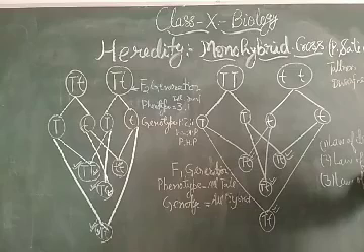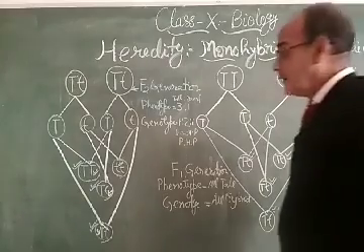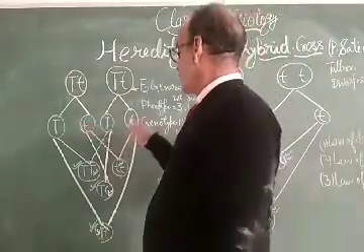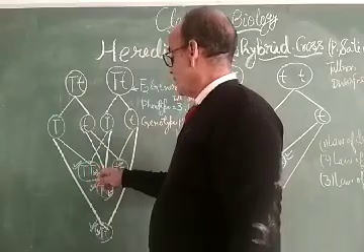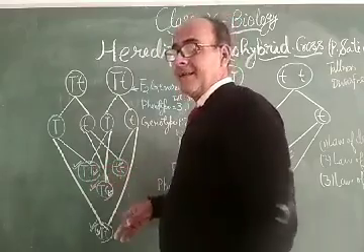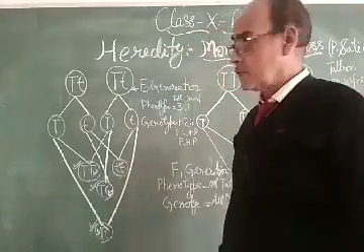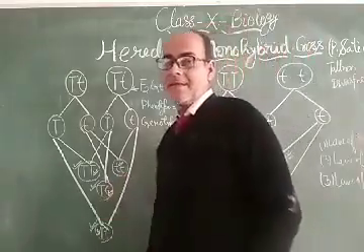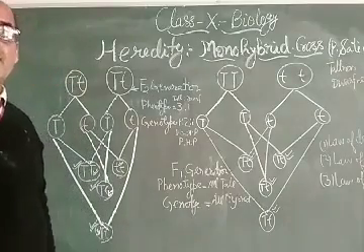The law of segregation means that by combining independently, these gametes get segregated from the pure form. Like tall, the pure form, capital T small t, they get segregated among the hybrid plants. So segregation starts. This is the law of segregation, from the second generation onward, that is F2 generation onward.